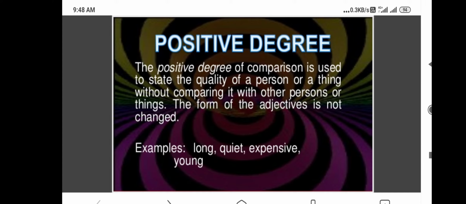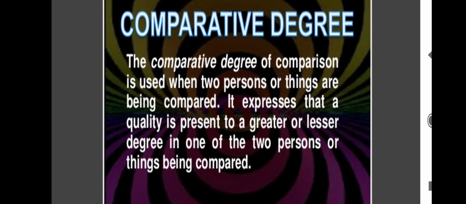Now the positive degree is used to state the quality of a person. How is the quality of a person? Whether it is tall, whether it is fat, whether it is short. Or a thing, what type of thing it is. Is it expensive? So like that, we don't have any comparison of the person or thing in the positive degree. So the form of the adjective cannot be changed, which is in positive form.